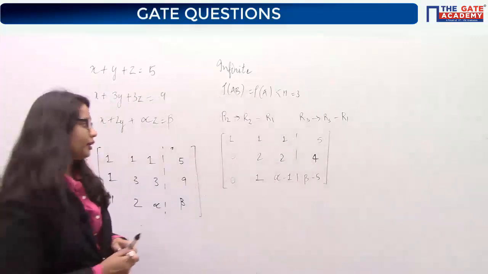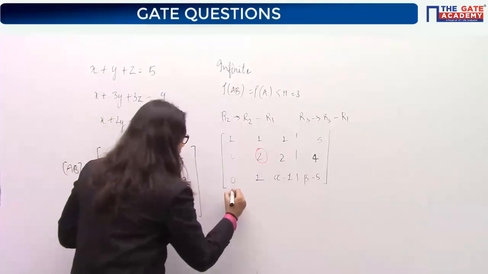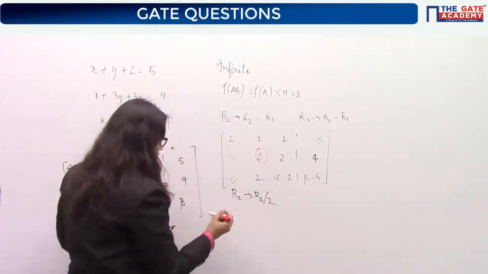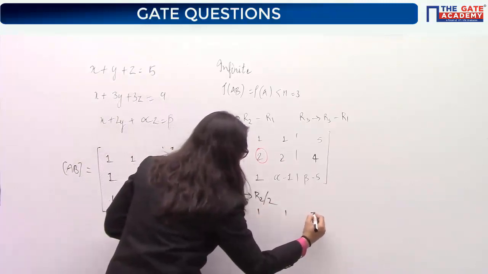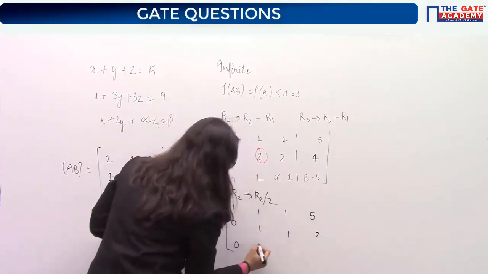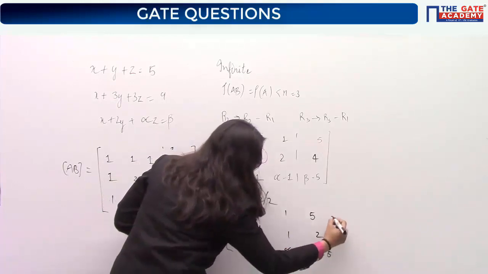Then what will we do? The next step is to make the diagonal element either 0 or 1. So I'll divide row 2 by the number 2. So what we will get here is 0, 0 and 1, 1, 2, 1, alpha minus 1, beta minus 5.